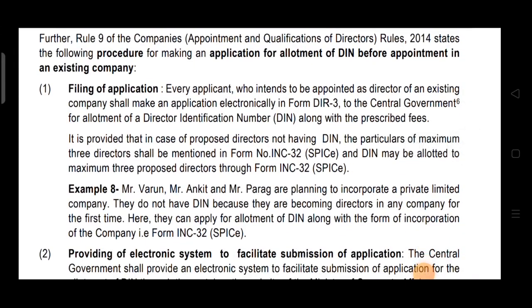Point number 1, filing of application. Every applicant who intends to be appointed as director of an existing company shall make an application electronically in form DIR 3, the prescribed form, to the central government for allotment of DIN along with prescribed fees. It means every applicant whose intention is to get appointed as a director has to make an application for allotment of DIN in which form? DIR 3. Remember this form. This can come in MCQ. You need to remember this DIR 3 along with prescribed fees. Okay.